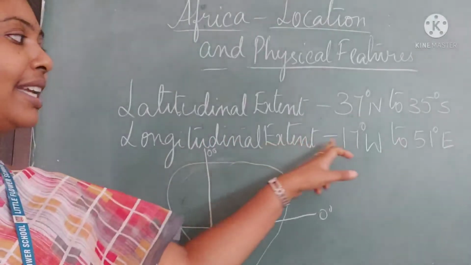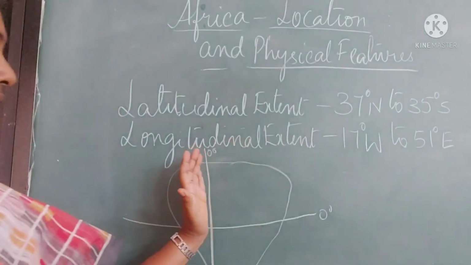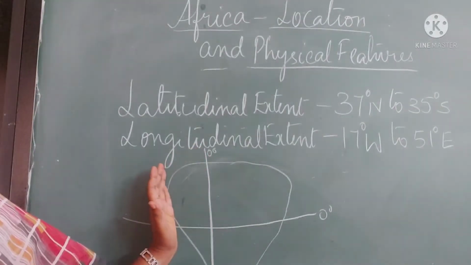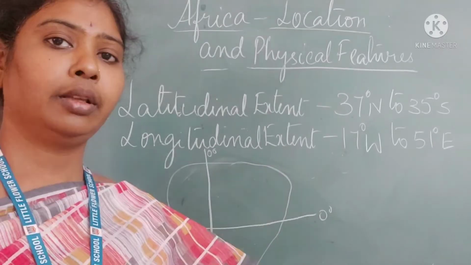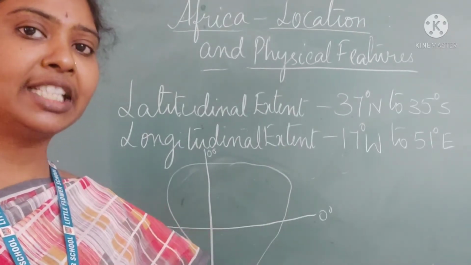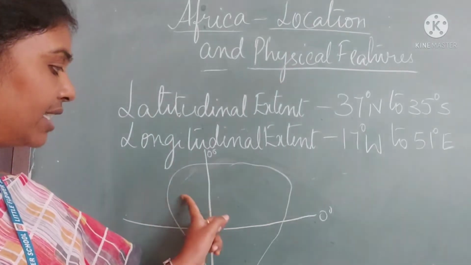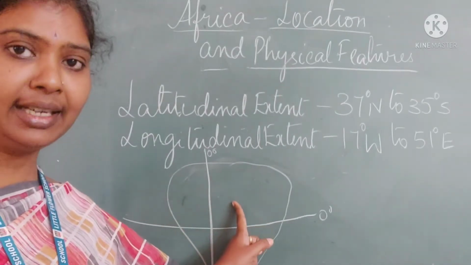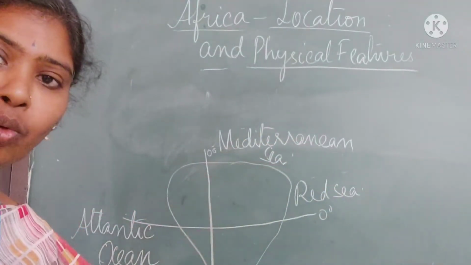Longitudinal extent is 17 degrees west to 51 degrees east. 17 degrees to the western part and 51 degrees to the eastern part. That is why Africa lies in both the northern hemisphere and southern hemisphere, and western hemisphere and eastern hemisphere. Africa is surrounded totally by water bodies.